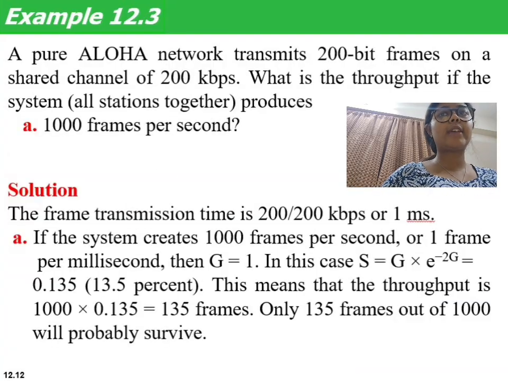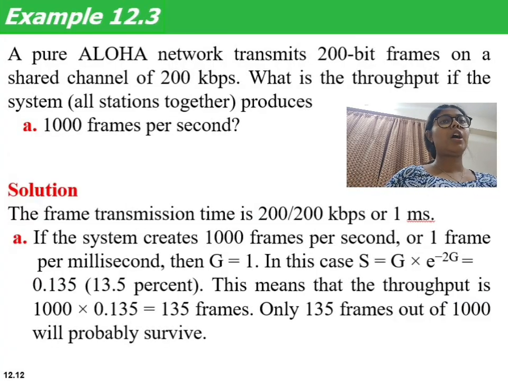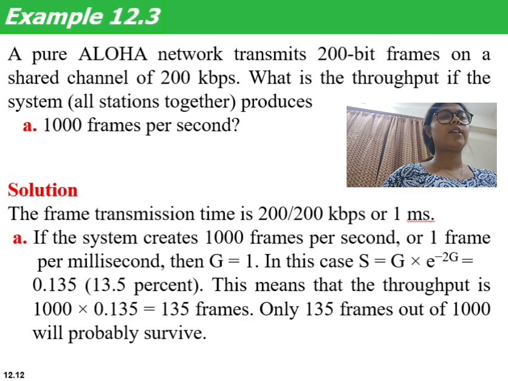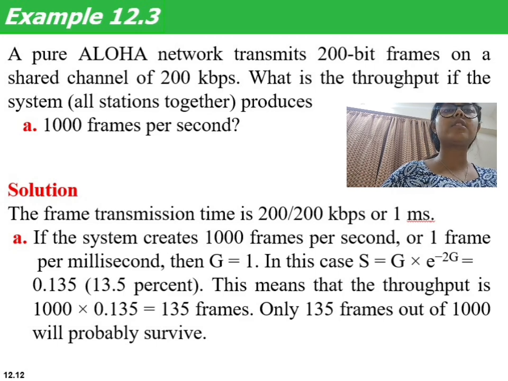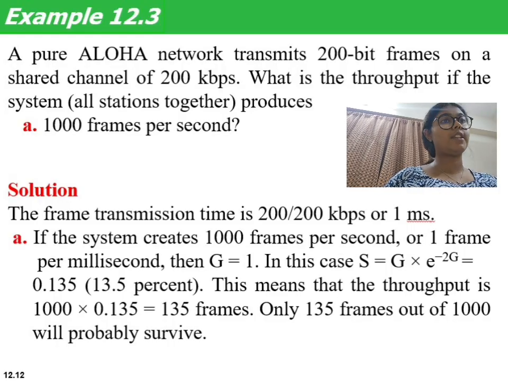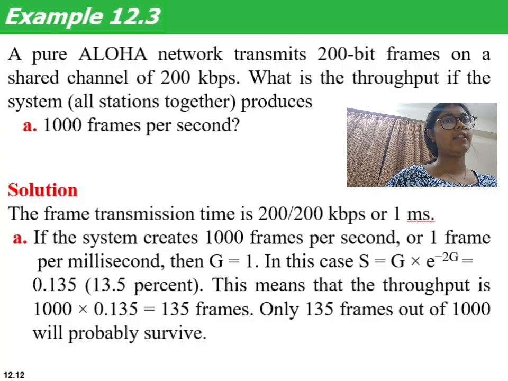Okay, so now let us look at one more example. A pure ALOHA network transmits 200-bit frames on a shared channel of 200 kbps. What is the throughput if the system, all stations together, produces 1000 frames per second? So the system is generating 1000 frames per second. The frame transmission time, again, is 1 millisecond. That means the system generates 1 frame per millisecond, so the value of G is equal to 1.